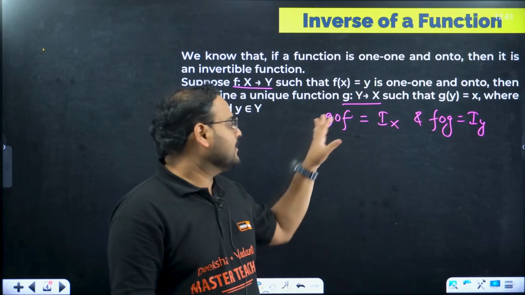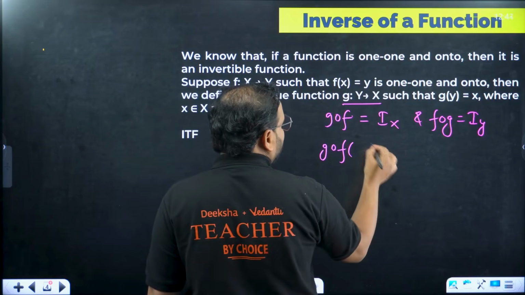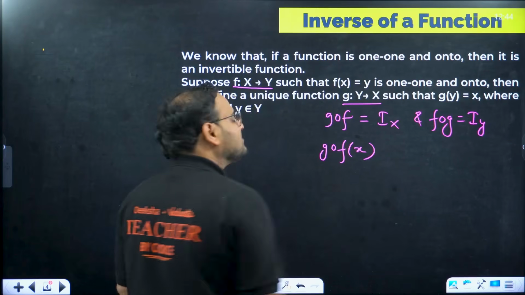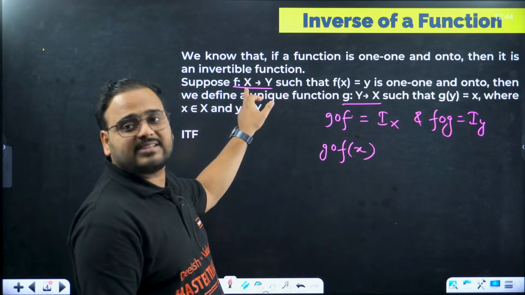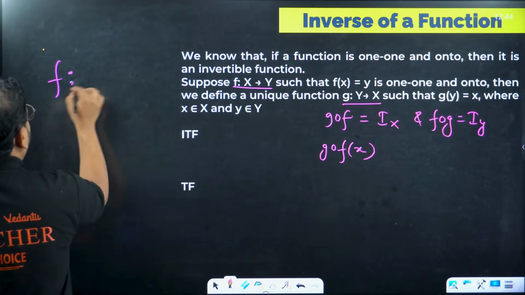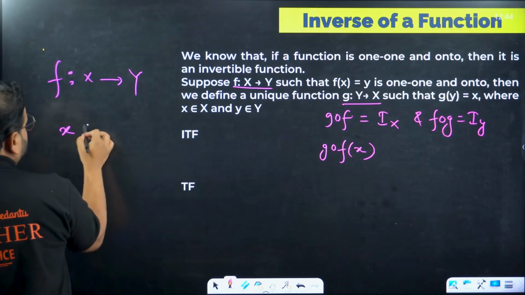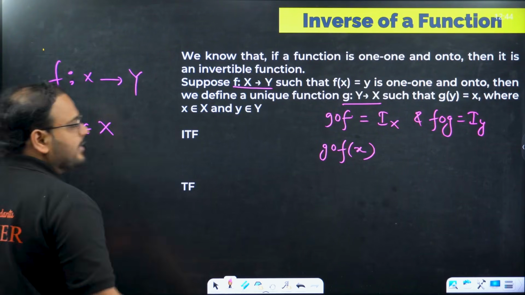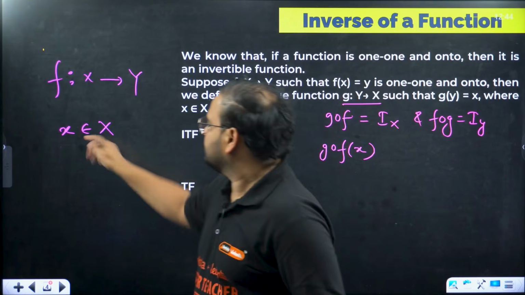Gof means, so if I'm taking, let's say, gof, I'll put any value x over here. Why only x, sir? Because what is the domain of f? From set x only, right? If I have the function defined from x to y, any element I'm taking will be from which set? From the domain set x only, right? Think about it.